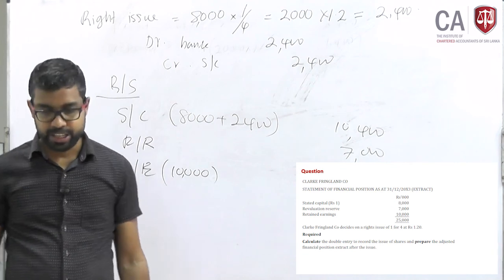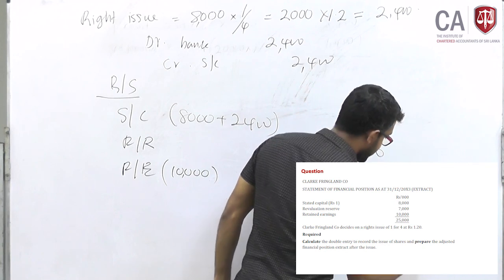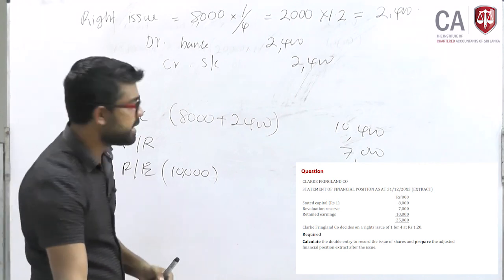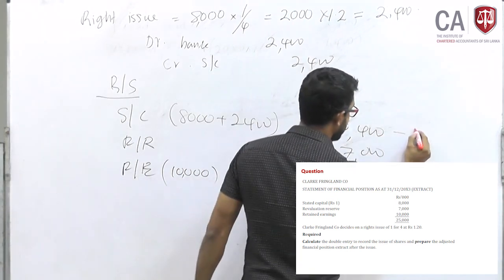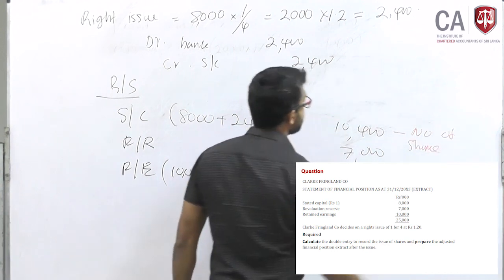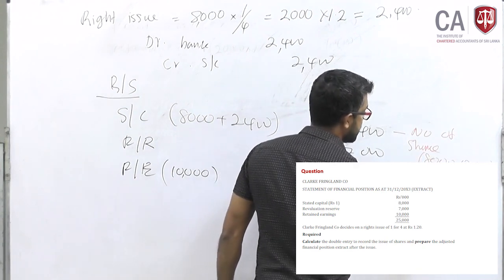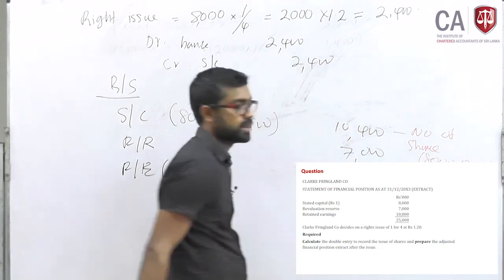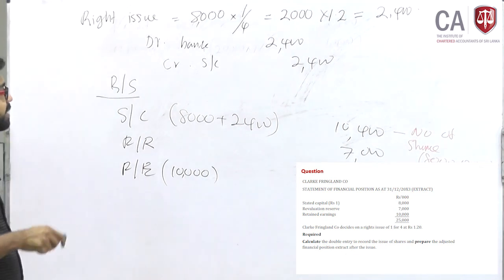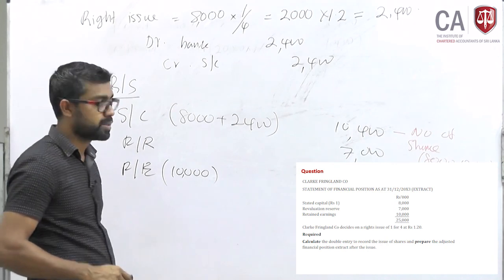The shareholding structure has changed. Earlier it was 25,000. The difference 2,400 is the right issue. What you need to understand here is that the number of shares will not equal 10,400. Number of shares, how much? 8,000 plus 2,000, 10,000. That also you have to understand. So these are the entries required, and this is the revised capital structure. Earlier it was 25,000, now 27,400.